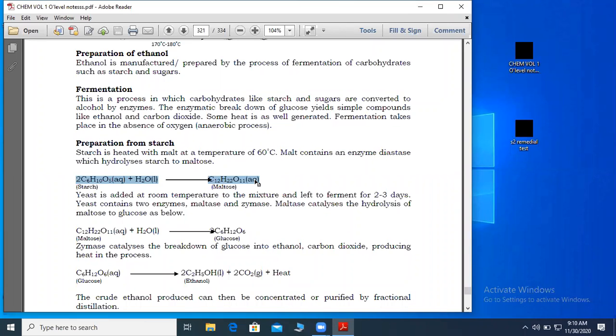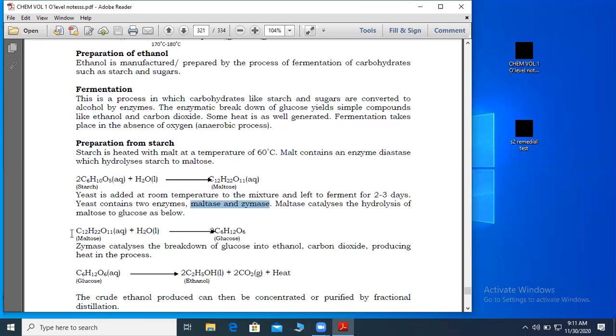Now, when we get maltose, we said we add yeast. We add yeast, and this yeast contains enzymes. Yeast contains two enzymes. One enzyme is maltase, and the other enzyme is zymase.